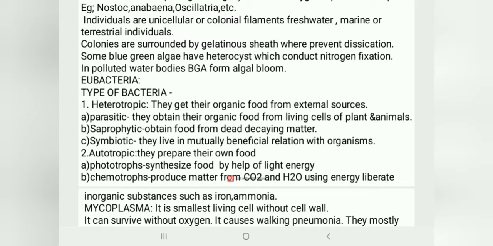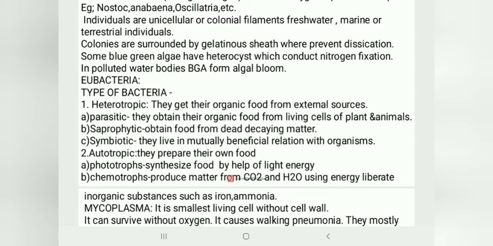Here they are heterotrophic, which means they obtain organic food from external sources, so they are dependent for their food. In that they have 3 types. Parasitic means by living on cells of plants and animals they obtain their organic food. Saprophytic means they obtain their food from dead decaying matter. And symbiotic means a mutually beneficial relationship with other organisms. Next, autotrophic means they prepare their own food.